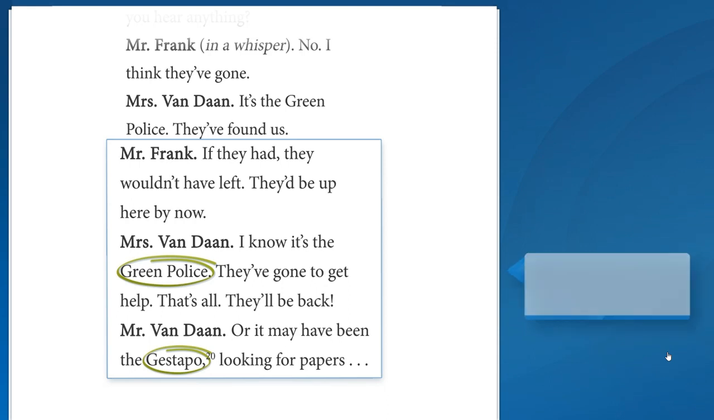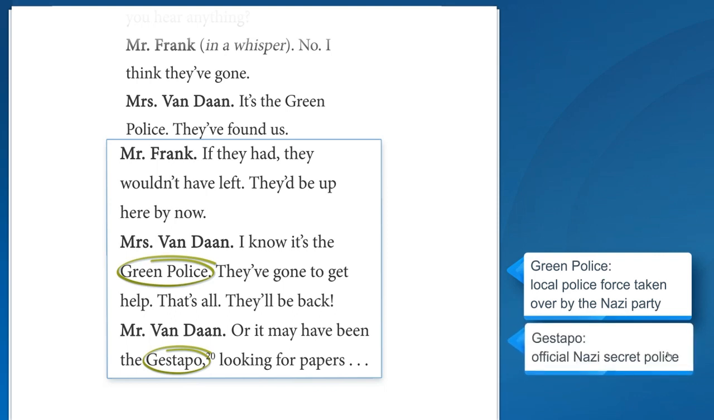I've read that the Green Police were the regular uniformed officers before and during World War II. The Nazis slowly took over the Green Police, so they were feared even in Amsterdam. The Gestapo then were the official secret police of the Nazi Party? Right. A visit from either of them could have had terrifying consequences.